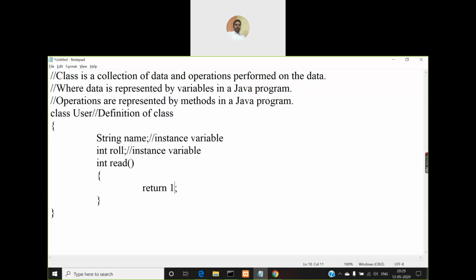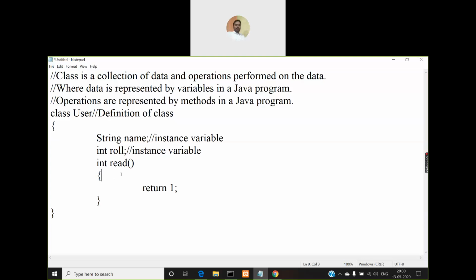Okay, fine. Why I have chosen the name of the method as read is because when I call this method, I want this method to do something for me. And what is that something? I want to assign some value to this instance variable name, and another instance variable role. What are the data types of these variables? The first variable's data type is string, the second variable's data type is int. Because I want to assign some values to these two variables, and I want that task to be completed by this read method, I need to write the code inside that read method for that purpose.